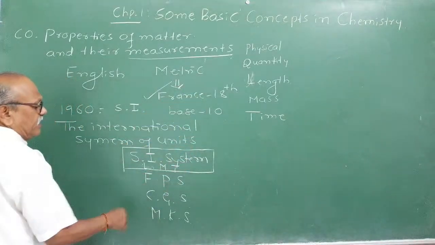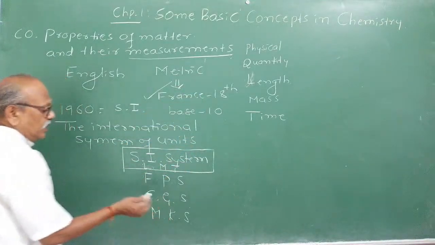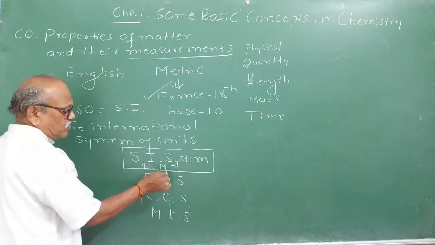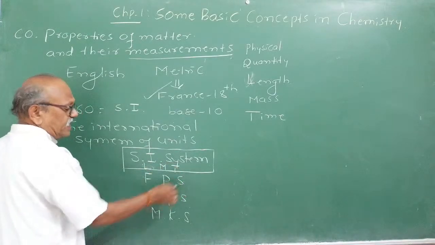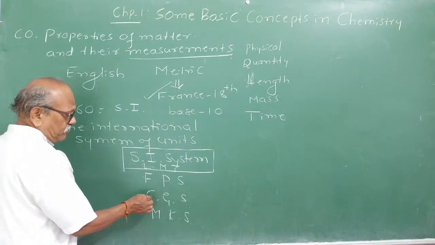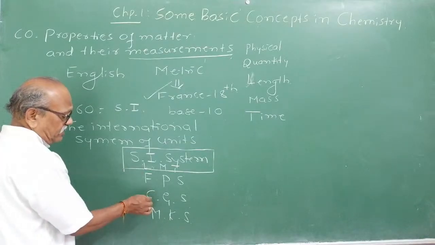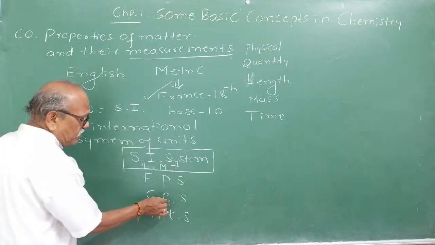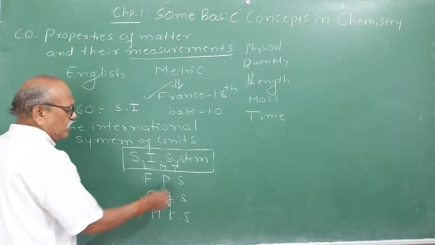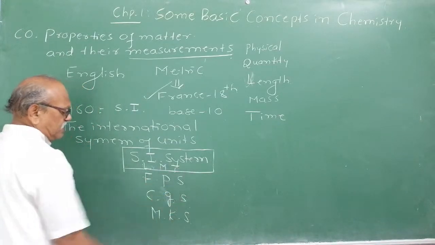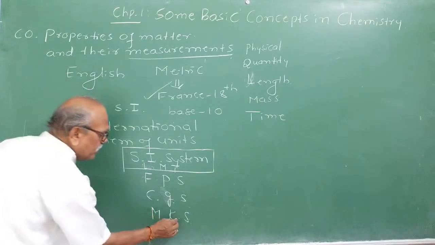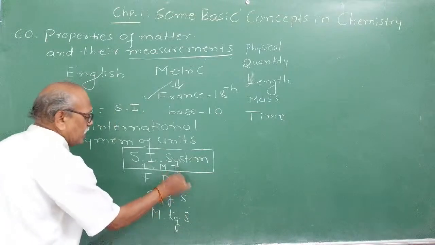LMT were there. FPS, in the English system, stands for feet, pound, second. Mass was measured in pound, time in second. Till today we are using them. And in the CGS system, length is in centimeter, mass is in grams, and time is in second. In the MKS system, mass is in kg and time is in second.